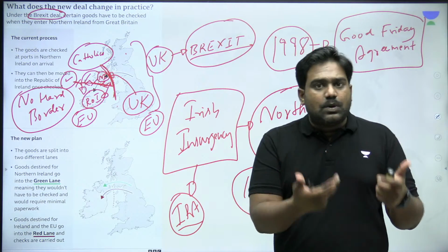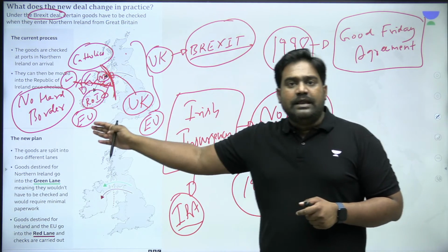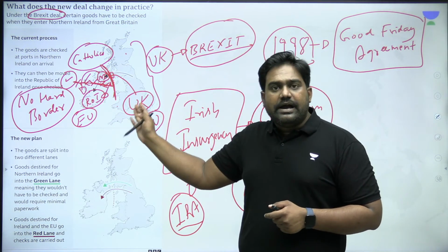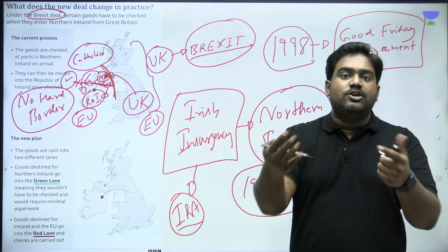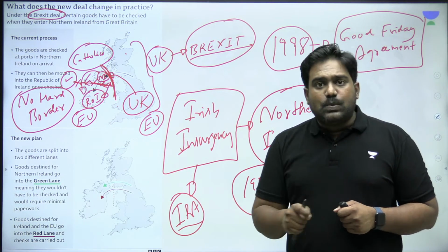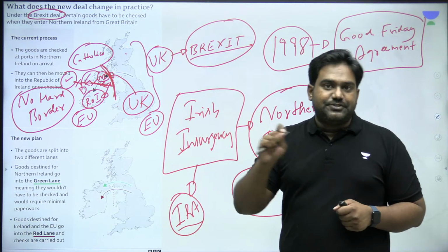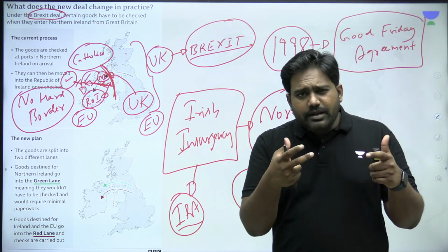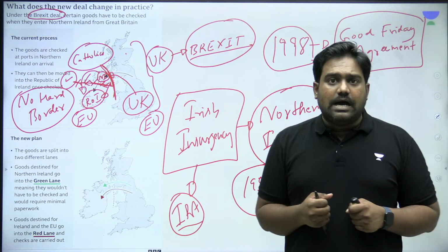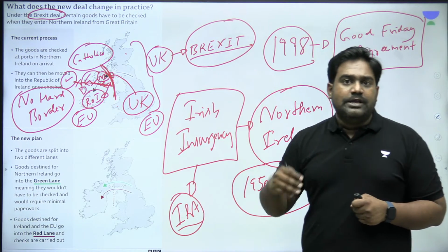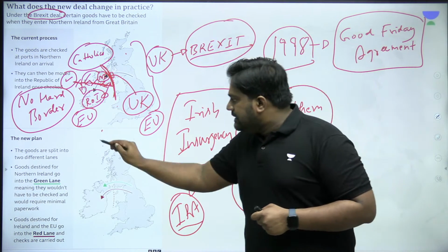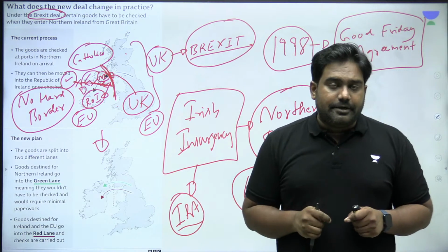Plus, EU concerns were also not addressed. EU was still worried that goods from UK were easily entering the Republic of Ireland, which is an EU market. So that is why this treaty was revised. Last year, a new framework agreement was worked out between UK, the European Union and the Republic of Ireland. And there is a new system which has been implemented.